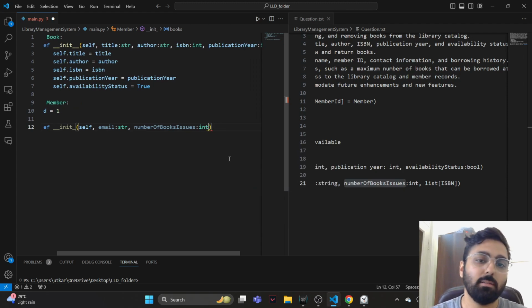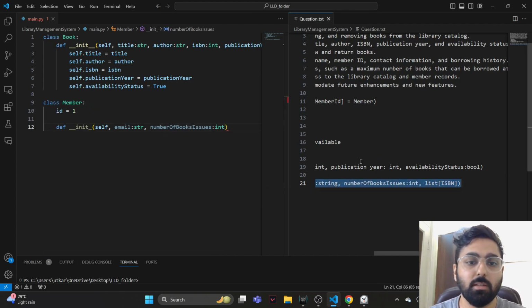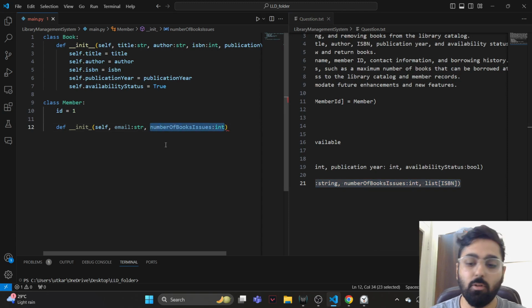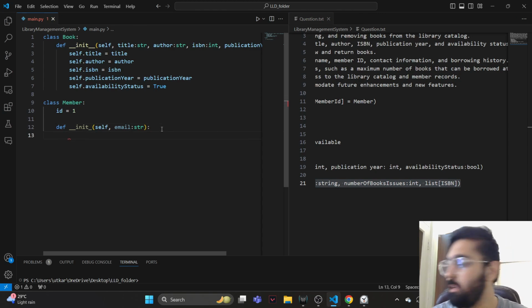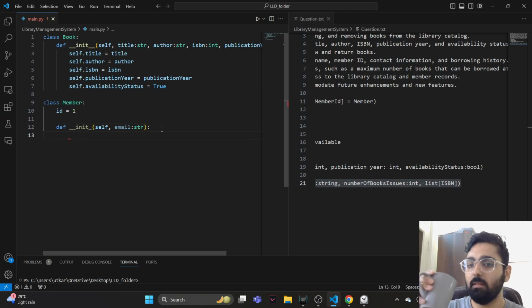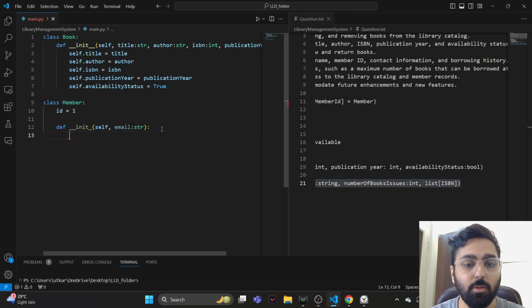Actually, it won't be passed, right? Yeah. So I think the list of books won't actually be passed. Even the number of books issued are not passed. They are internally kept track of, because when we create a new member, we know that the number of books issued is 0, and the list is going to be empty.